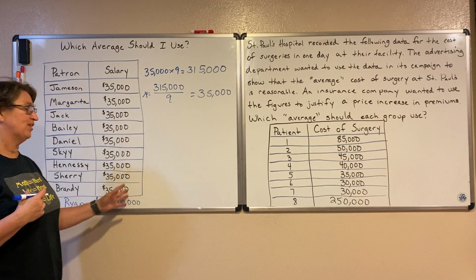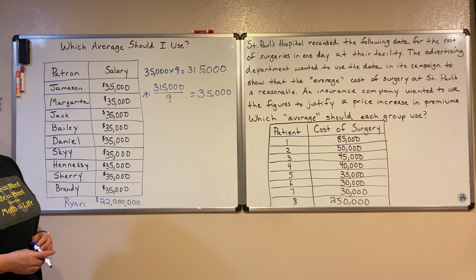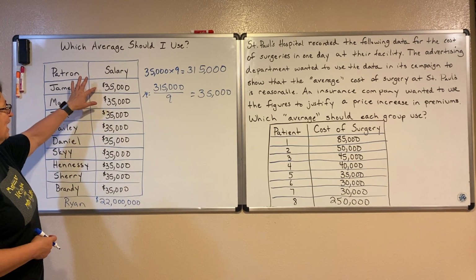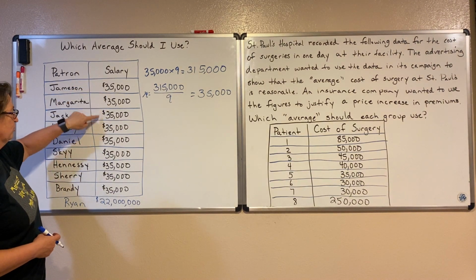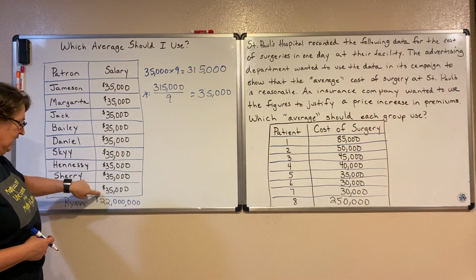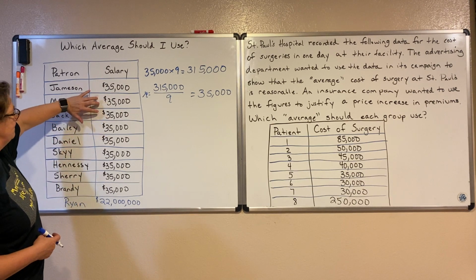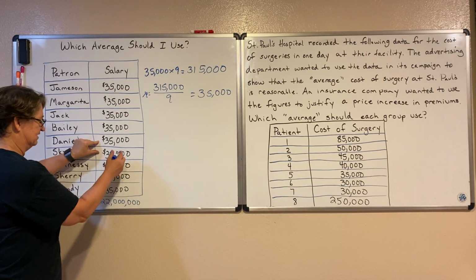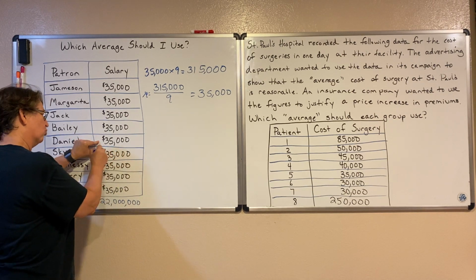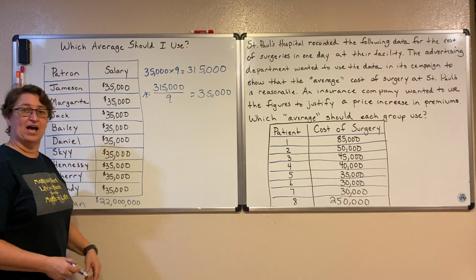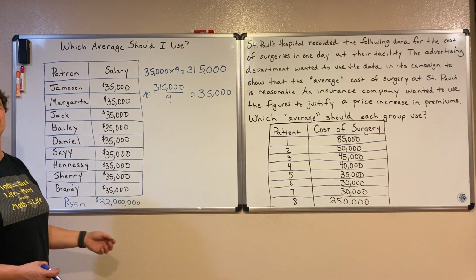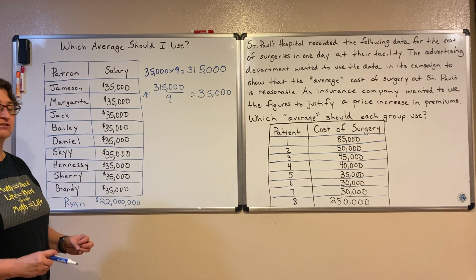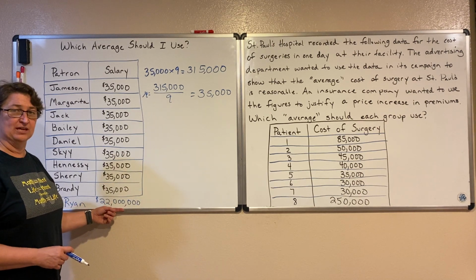Now, if I find the modal salary, my average person still makes $35,000 a year because $35,000 shows up most often. If I look at the median, the one in the middle, I now have 10 people: 1, 2, 3, 4, 5, 6, 7, 8, 9, 10. I need the 5th and 6th one. 1, 2, 3, 4, 5, and 6. These guys are in the middle. Right in the middle is still 35,000. So the median is still 35,000.